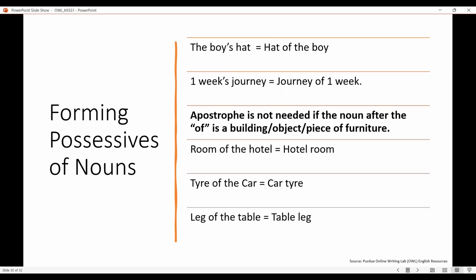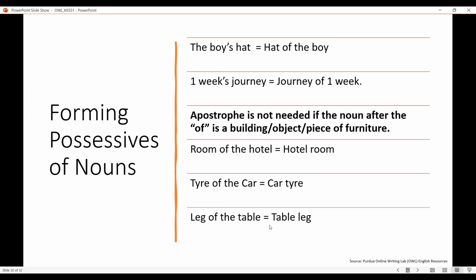Here in this case, how exactly can we understand this? When we are using car tire or hotel room, just try to put this thing in the first form, room of the hotel. And if you see immediately after the noun is a building or any object or any piece of furniture, then in that case you cannot use the apostrophe for this particular element.